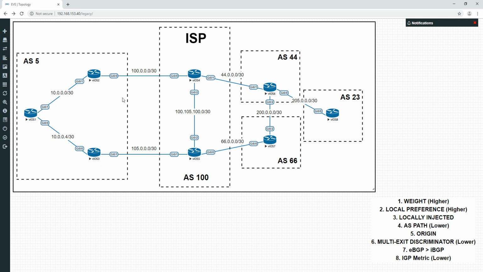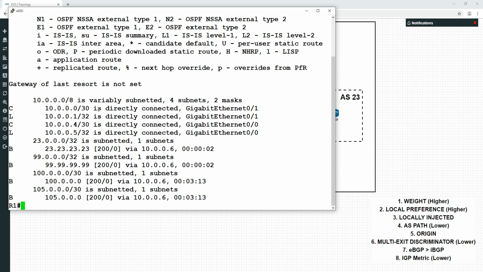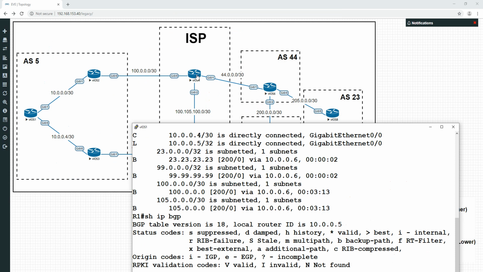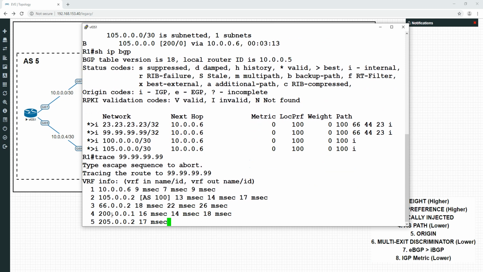So let's go and do that now and see if we've got that route here. We do a show IP route, and we have that. So we do a show IP BGP, and like I say, it should still be preferring the bottom path at this point in time, because everything this one is advertising is being advertised with these two prepended ASs of 100, 100. So we're still preferring down here, and I'll just demonstrate that. All the things we advertise are preferring the bottom path right now, which is the same.